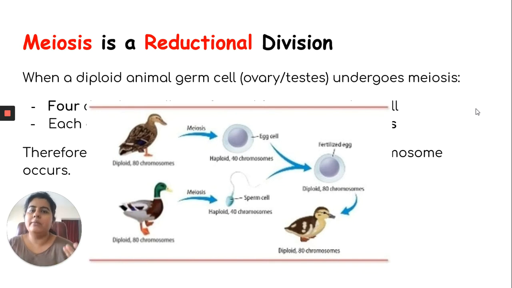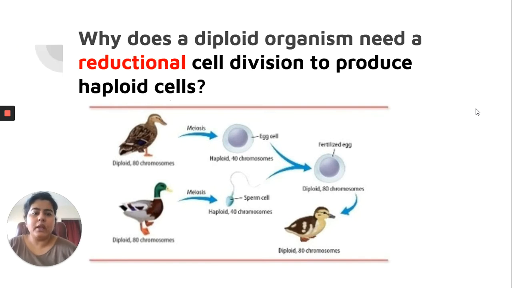Now, obviously, because 40 and 40 chromosomes are fusing, the nuclei are fusing in a zygote, the zygote will again be 80 chromosomes. Now, here I want you to think of this question. You got to know that meiosis is a reductional division and it produces haploid cells.